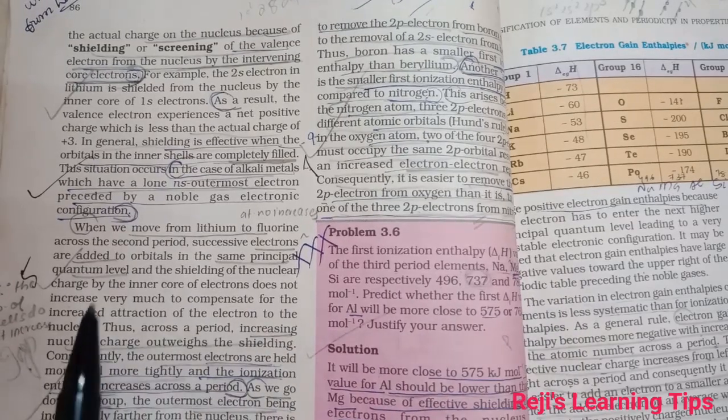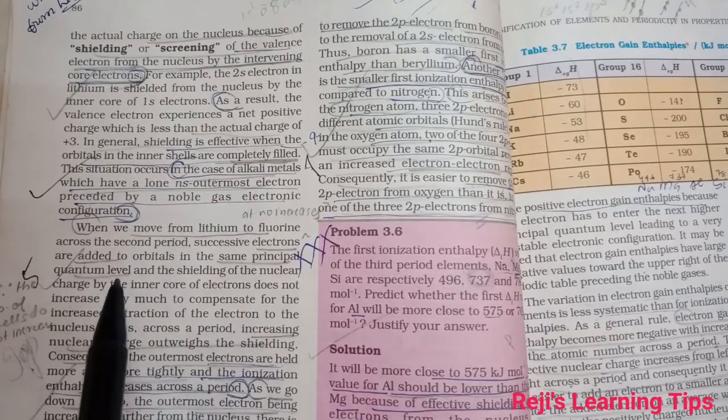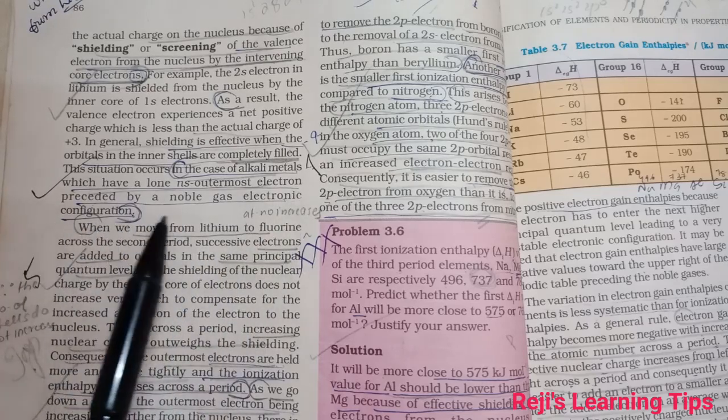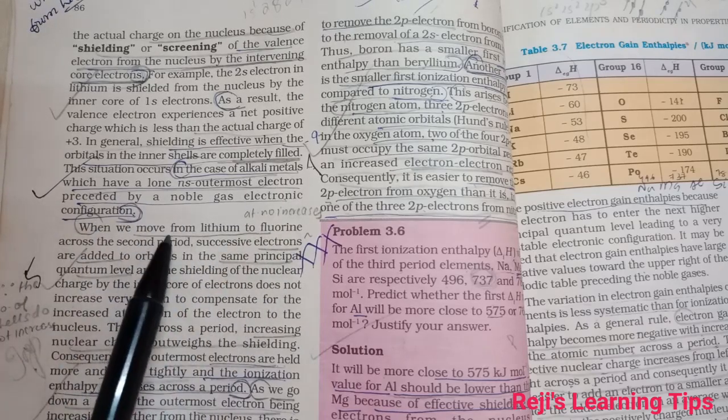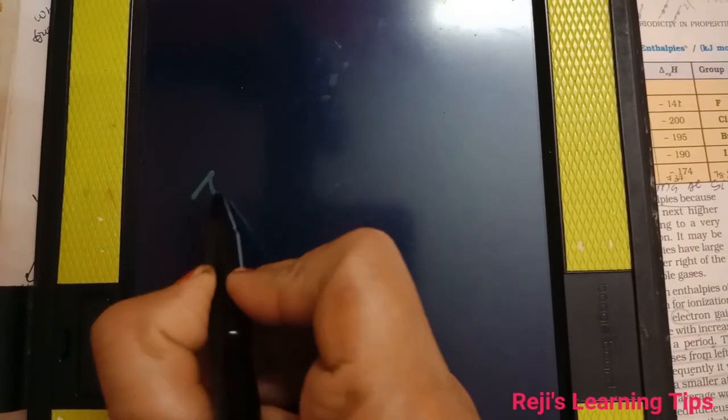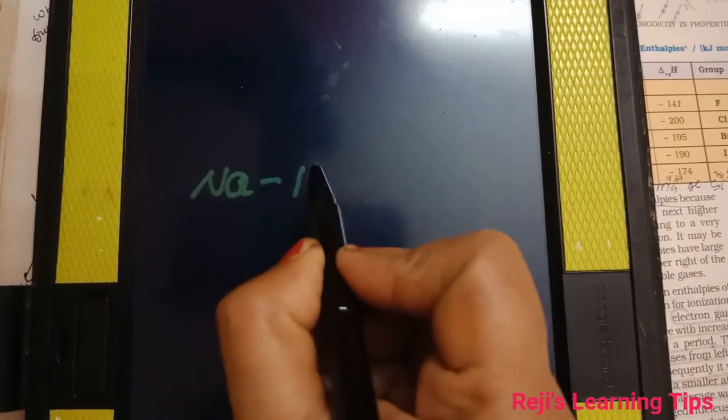In the case of alkali metals, the shielding effect is more because the ns outermost electron is preceded by a noble gas electronic configuration. For example, in the case of sodium, its atomic number is 11.